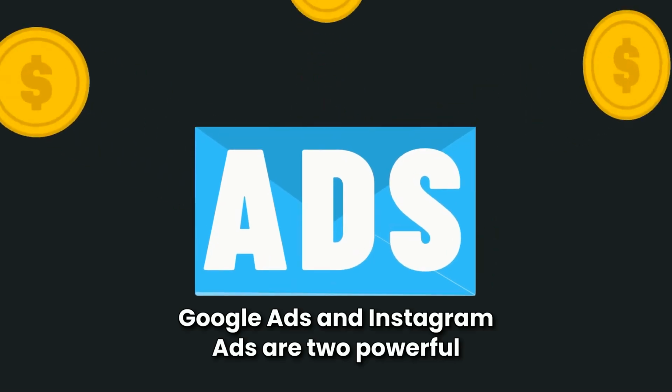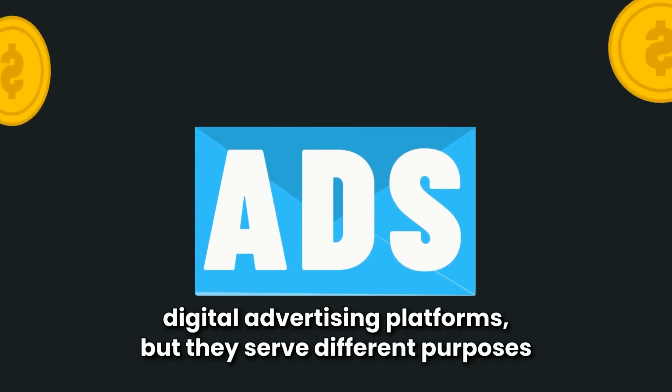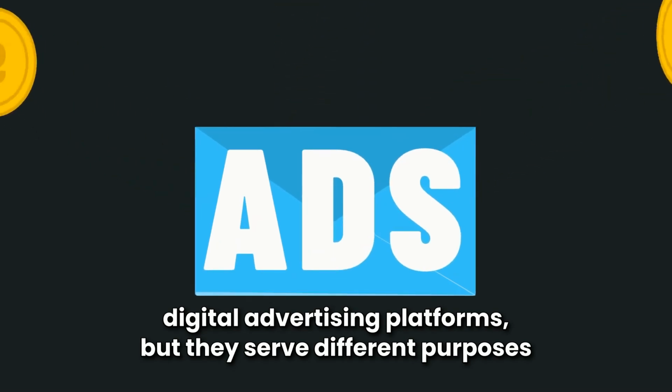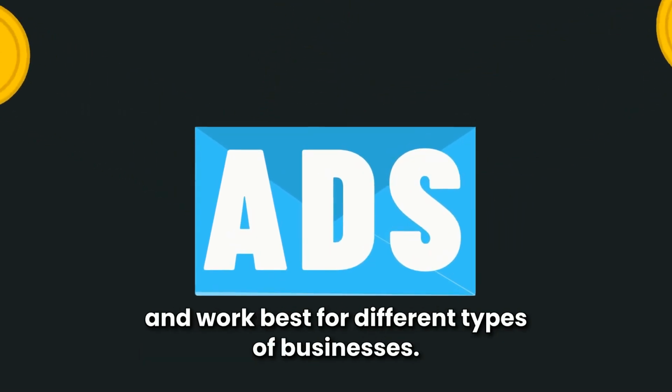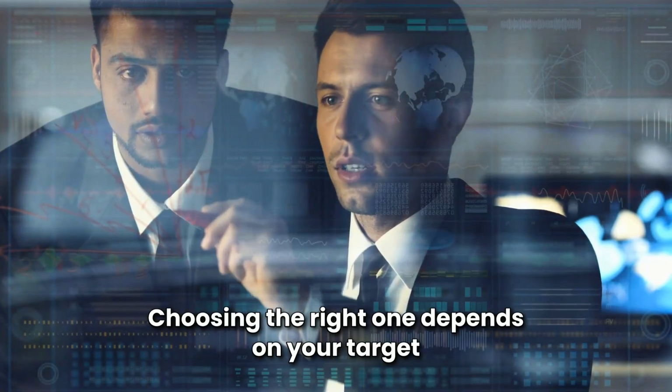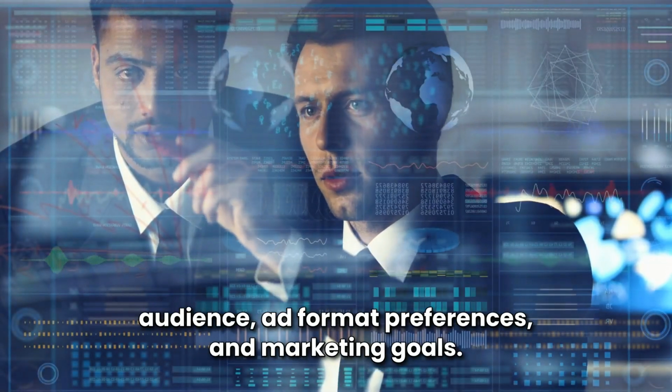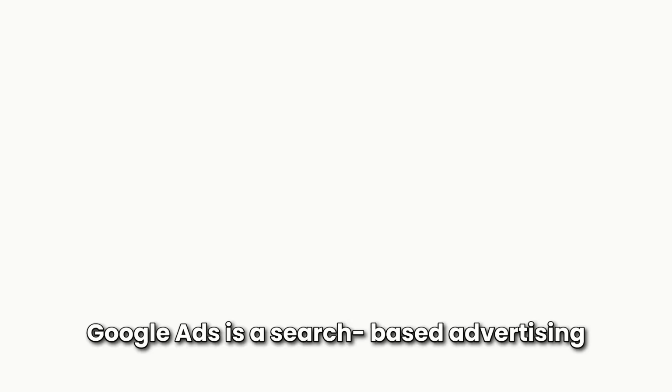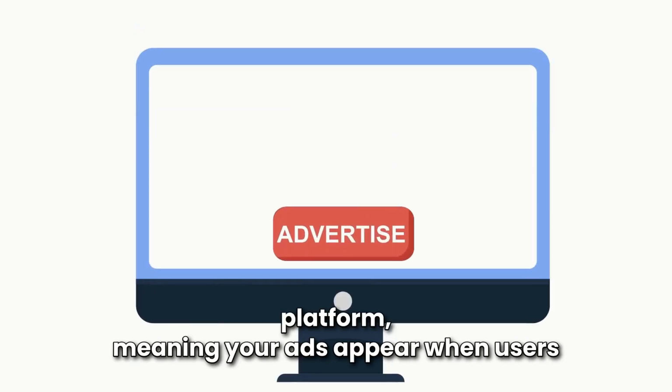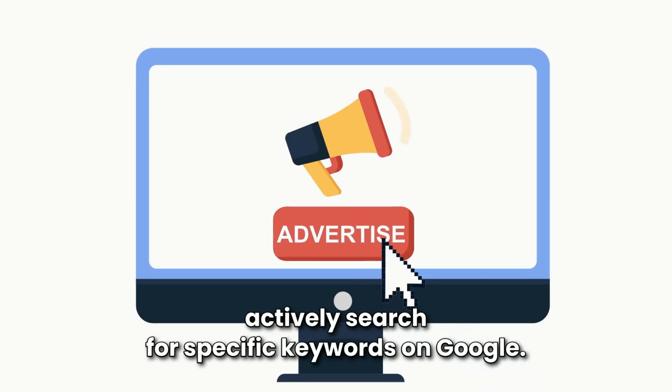Google Ads and Instagram Ads are two powerful digital advertising platforms, but they serve different purposes and work best for different types of businesses. Choosing the right one depends on your target audience, ad format preferences, and marketing goals. Google Ads is a search-based advertising platform, meaning your ads appear when users actively search for specific keywords on Google.